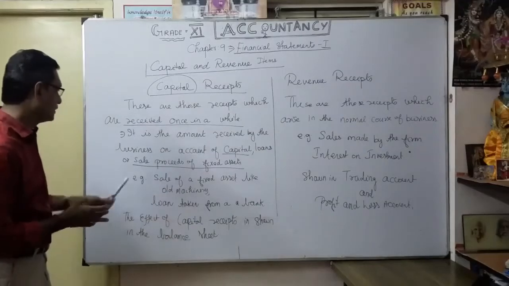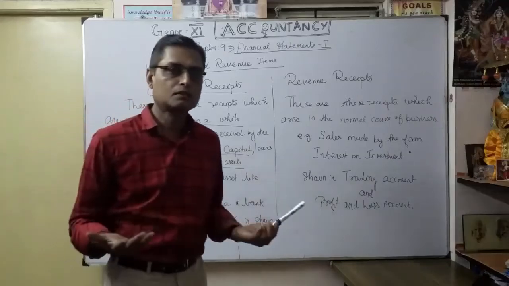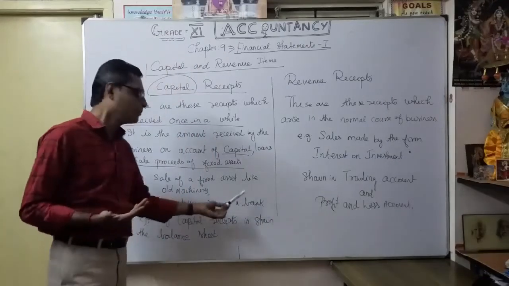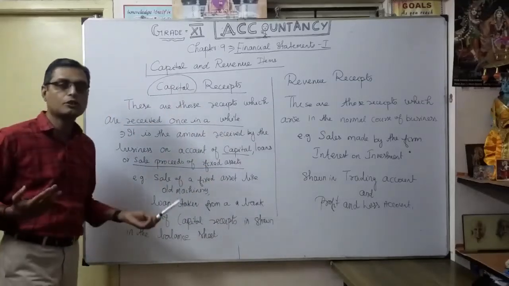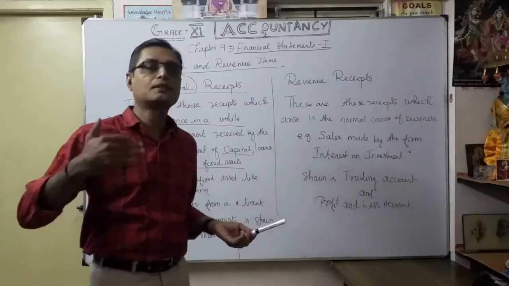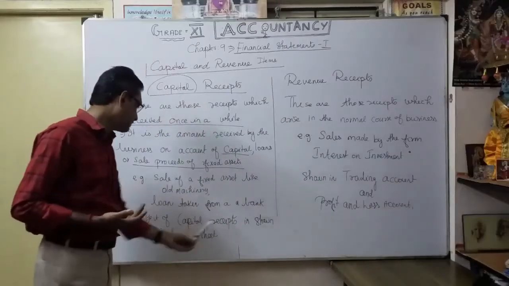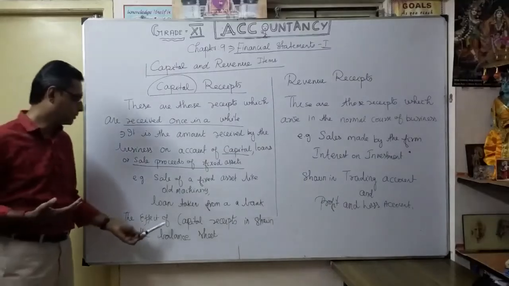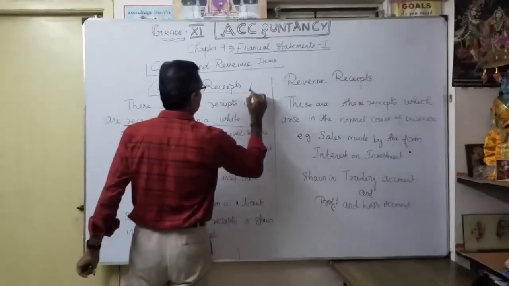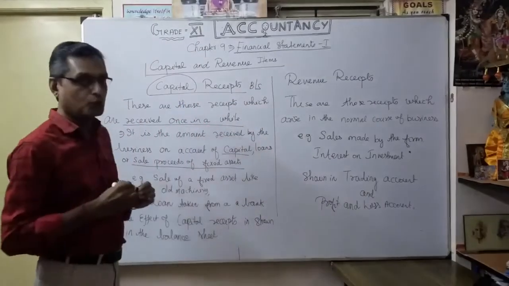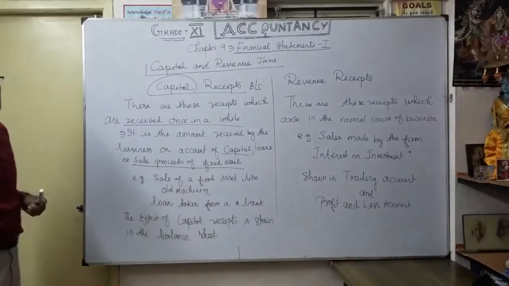The best example, the sale of fixed asset like our old machinery or even disposal of car, whatever it is. Then loan taken from the bank. These are coming under capital receipt. So ultimately, how you give effect to capital expenditure in the balance sheet, in the same manner, you have to give the effect of capital receipts also in the balance sheet.